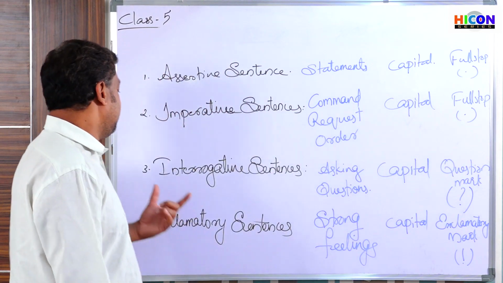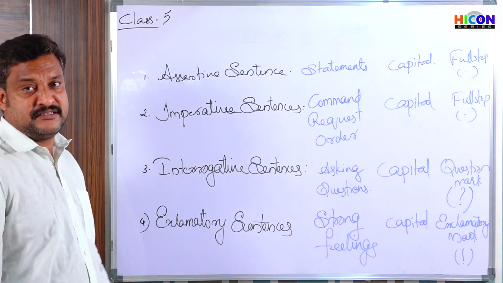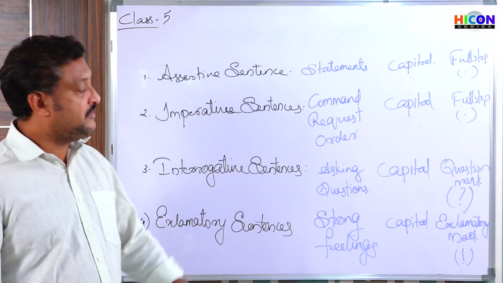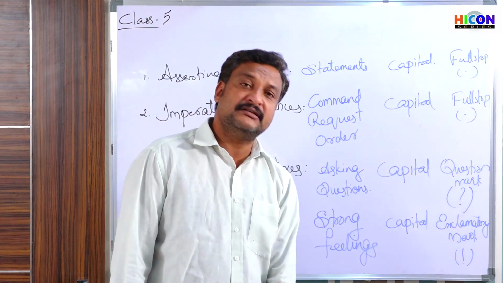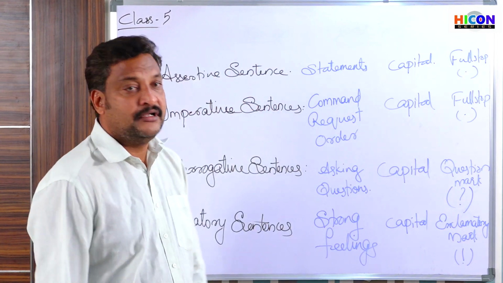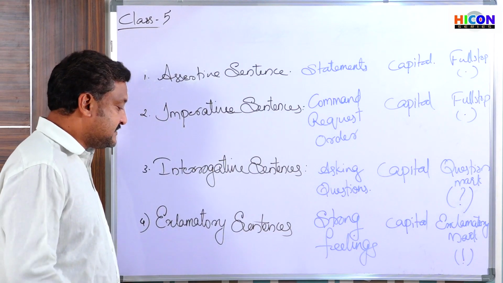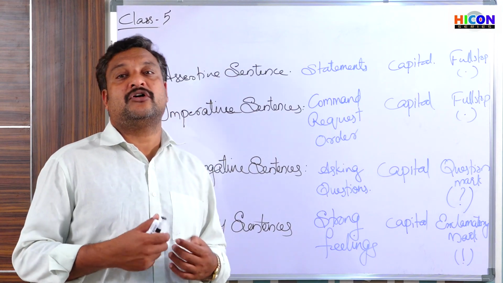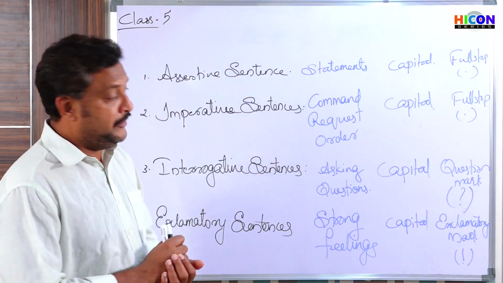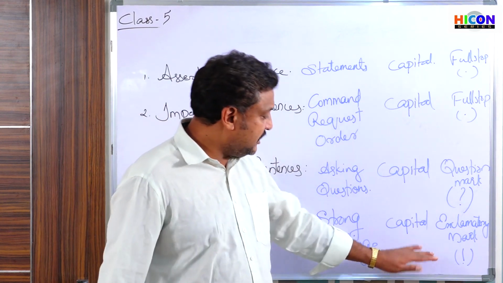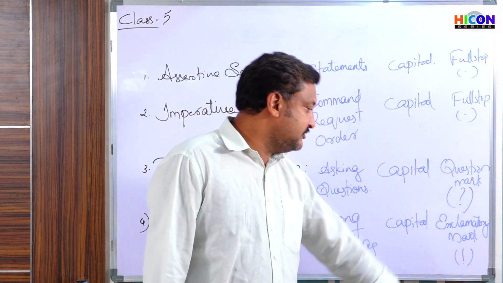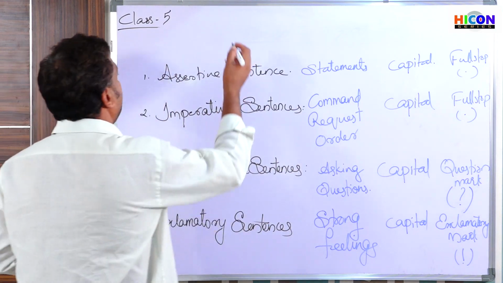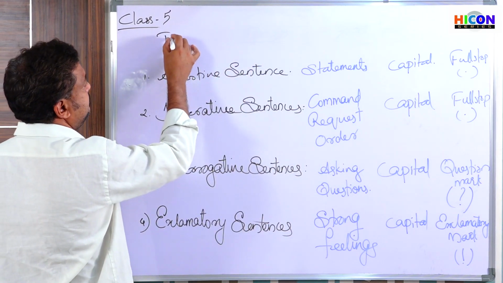The third type of sentences are called interrogative sentences. They are used for asking questions. They start with a capital letter and end with a question mark. And the fourth type is exclamatory sentences. They are used for expressing strong or sudden emotions, and they also start with a capital letter and end with an exclamatory mark. Okay, so I will make it in tabular form.